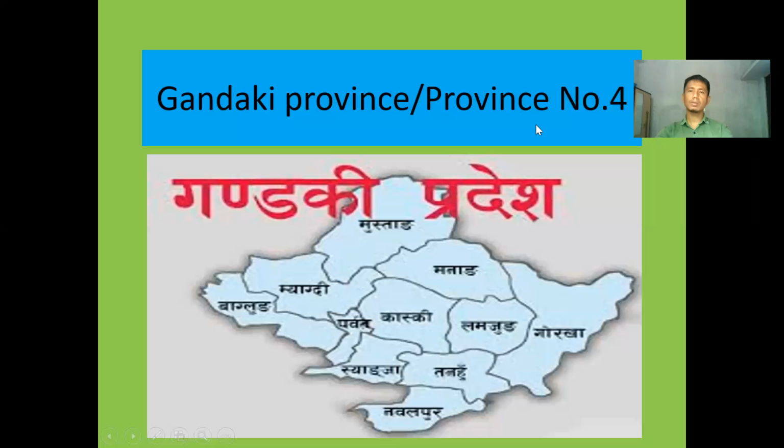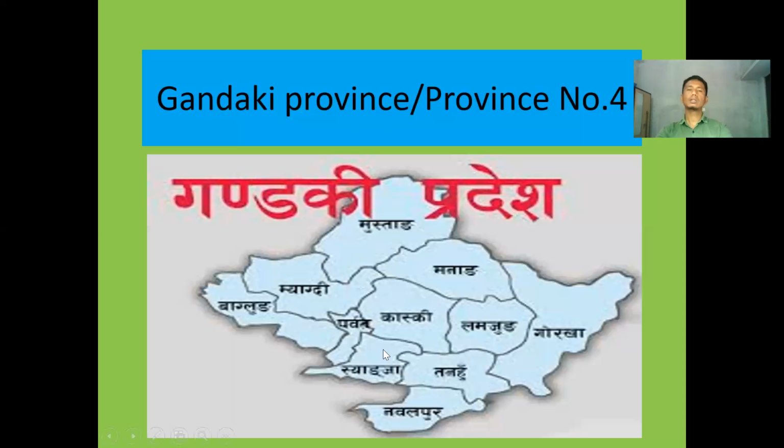It is known as province number 4. Before, it used to be known as province number 4, and it was named Gandaki province. Look here, Gandaki Pradesh. You might know that Nepal's provinces have been named on the basis of efficiency and economy of a particular territory. Okay? On the basis of economy and efficiency, not on the basis of caste, culture, and so on.